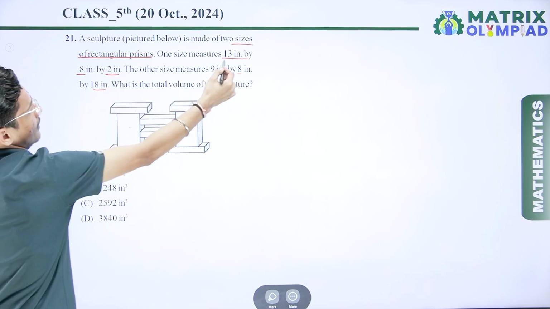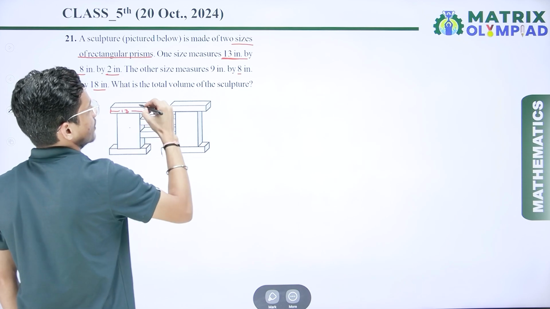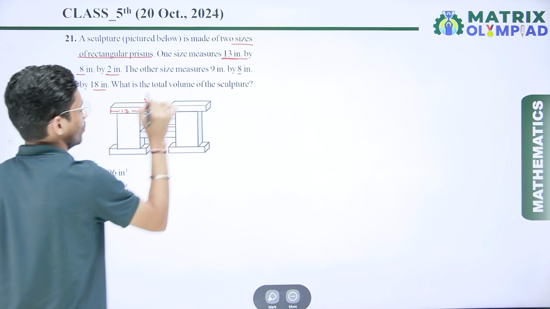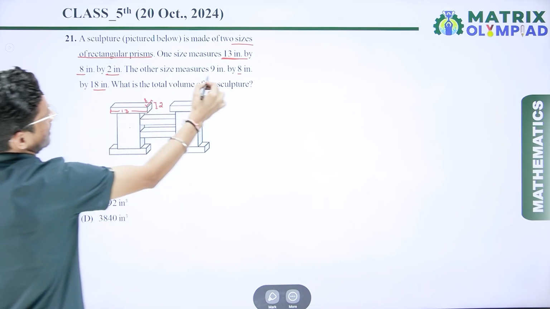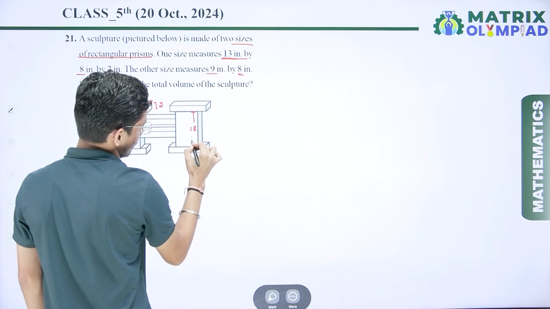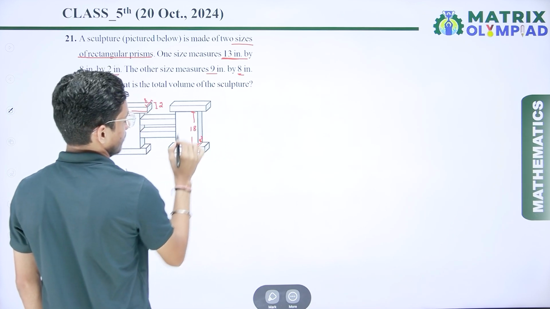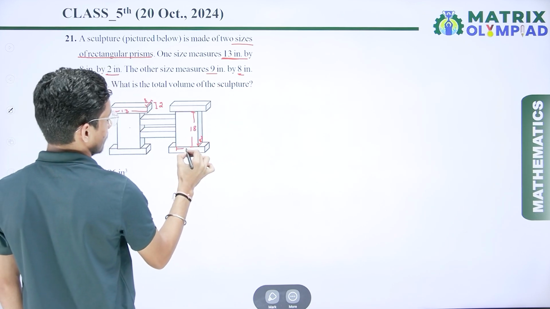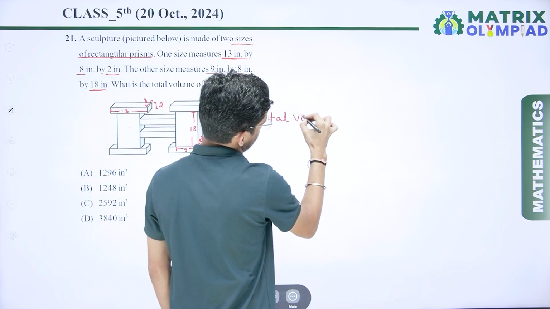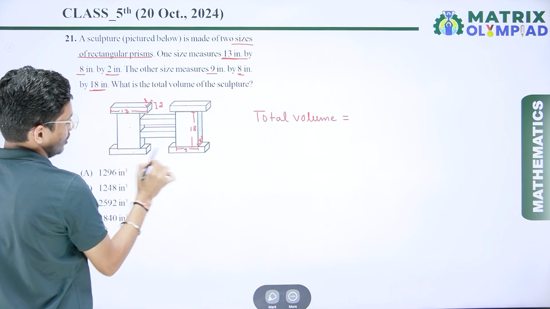For one size, 13 inch is the length, the width is 8 inch, and the height is 2 inch. For the other size, 9 inch by 8 inch by 18 inch, this one is 18 inch, this one is 8 inch, and the length is 9 inch. So I can say the total volume. How many prisms are there? 1, 2, 3, 4, 5, 6.